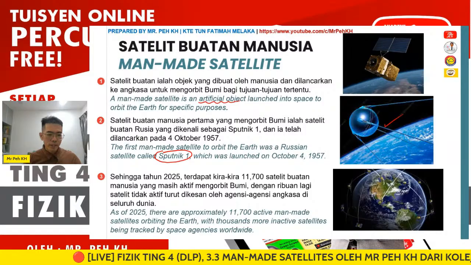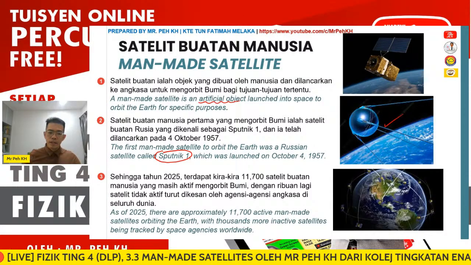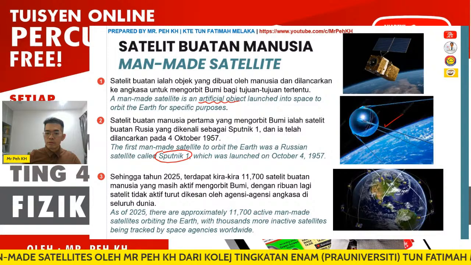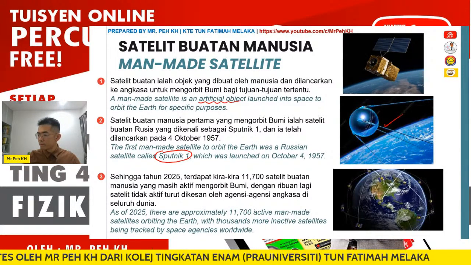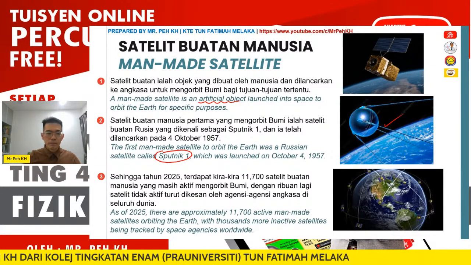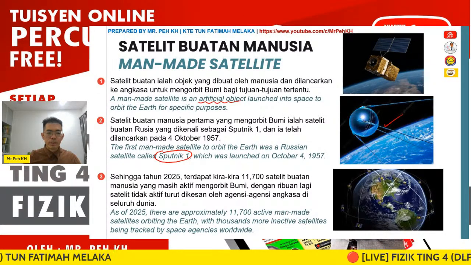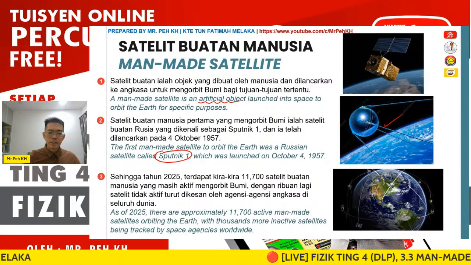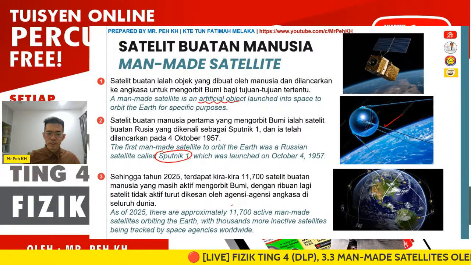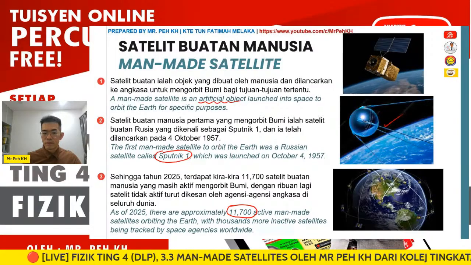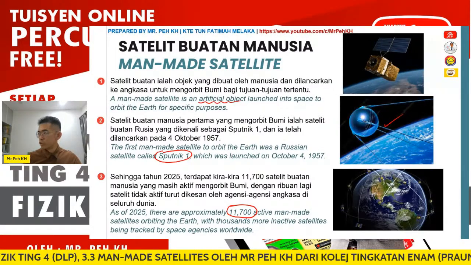Then, as of 2025, there are approximately 11,700 active man-made satellites orbiting the Earth, with 1,000 more inactive satellites being tracked by space agencies worldwide. So you can see for the active satellites we have about 11,700. The number is actually many.